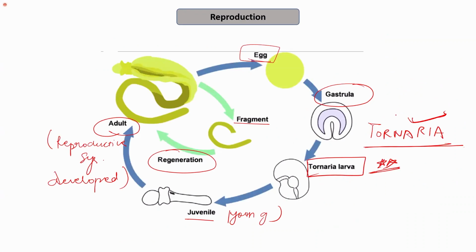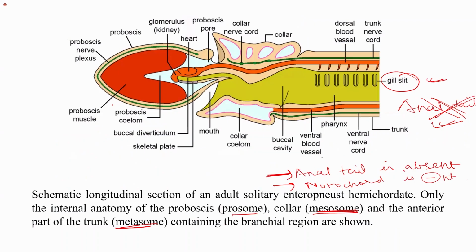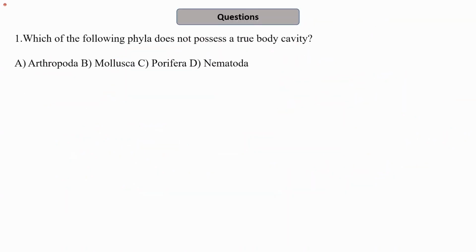Yeah, one more thing that I mentioned here is the indirect development in the hemichordates. So the larval stage is the Tornaria larva, which is formed after the gastrula stage. This Tornaria larva develops into the juvenile, which is the young, which develops into an adult. With this, we finish with the non-chordates that are placed under the different phyla under the kingdom Animalia.